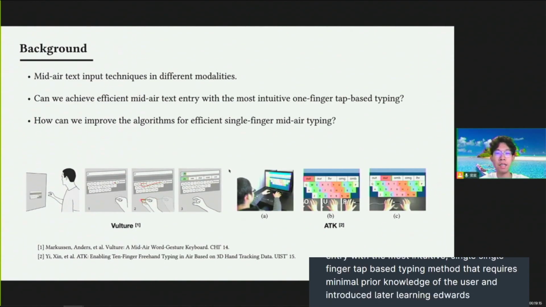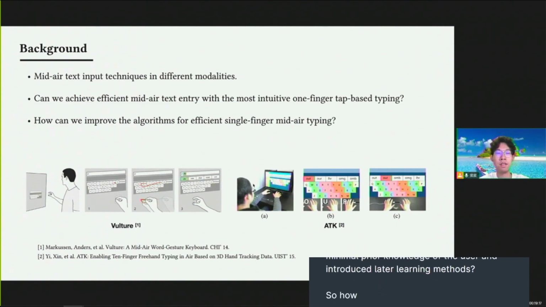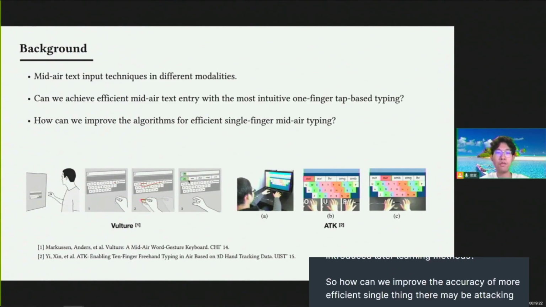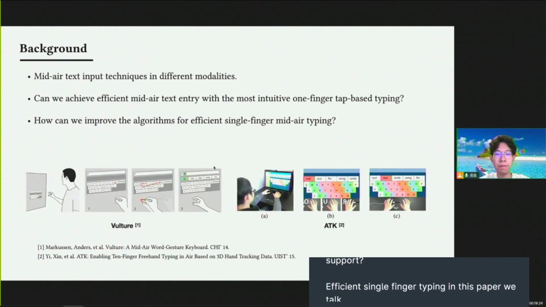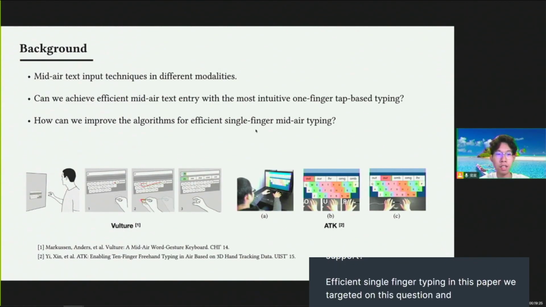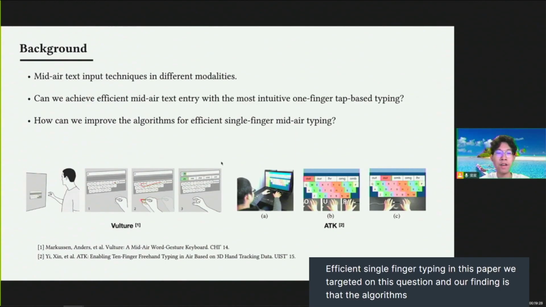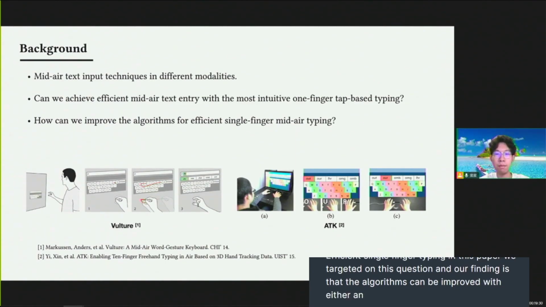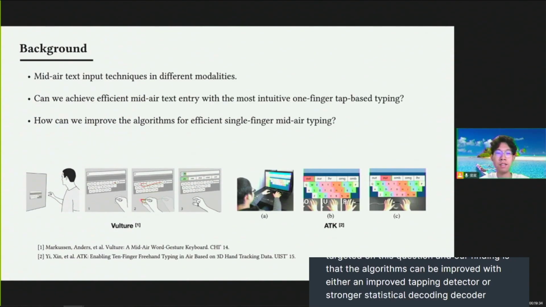So how can we improve the algorithms for efficient single-finger mid-air typing? In this paper, we targeted this question, and our finding is that the algorithms can be improved with either an improved tapping detector or a stronger statistical decoder with error tolerance and probabilistic touch modeling.